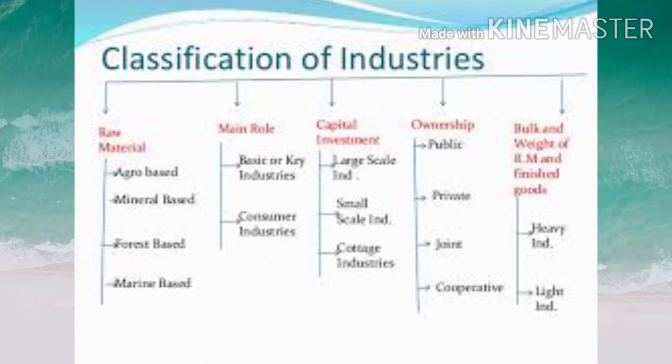And the last and the fifth one, on the basis of bulk and weight of raw materials and finished goods used, industries are divided into two. They are heavy industries and light industries. So, in this chapter, we want to study each and every industry in detail and its main functions also.